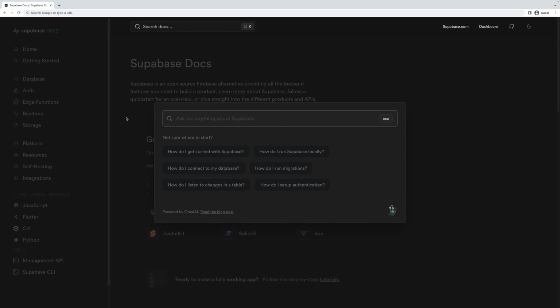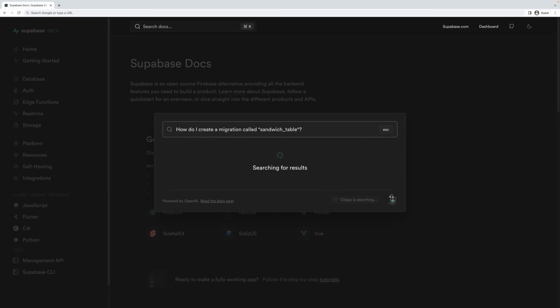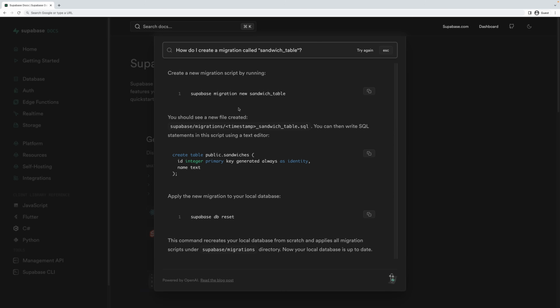So another thing you can do, which is quite powerful now that we have a generative language model, is give it something a little bit custom, right? So for example, if I said, how do I create a migration called sandwich table? Assuming that I wanted to create a migration to create a table about sandwiches. Let's see what it says. All right, check it out. So we got something similar, but this time we have sandwich table placed everywhere instead. And it even gave us a sample sandwich table, which is kind of neat.